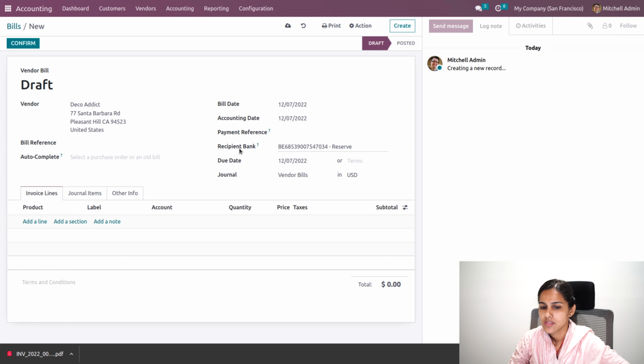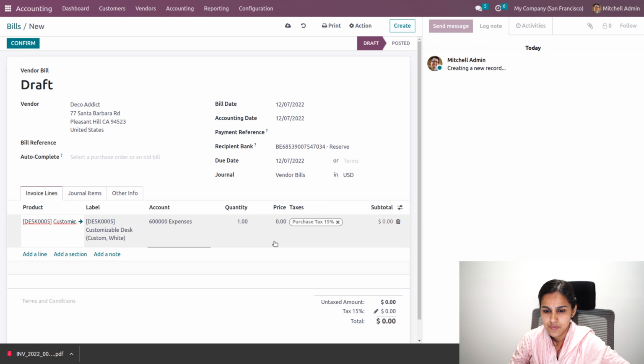So vendor bill is the journal that is used for the purchase journal, and here you can add old bill or purchase order. So the bill for that purchase order or the product inside the old bill will be automatically populated over here. So you can add a bill for customizable desk.